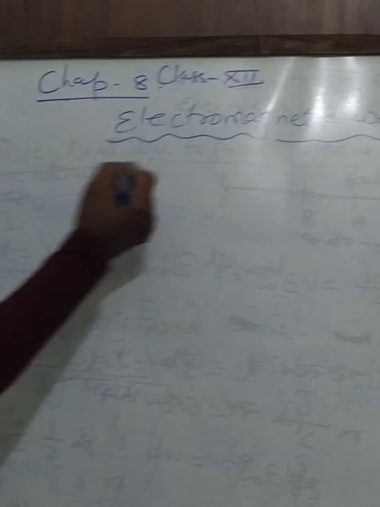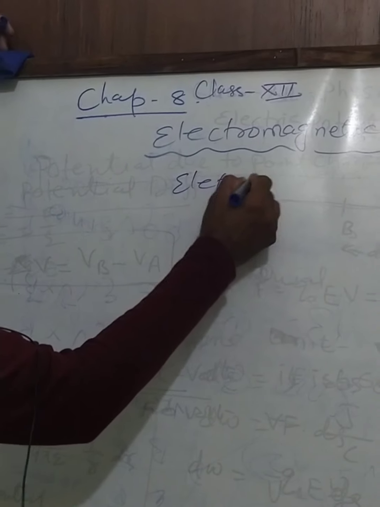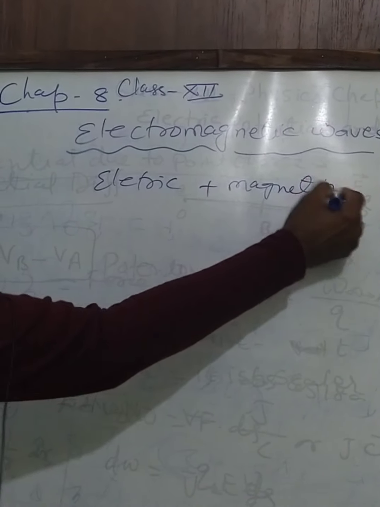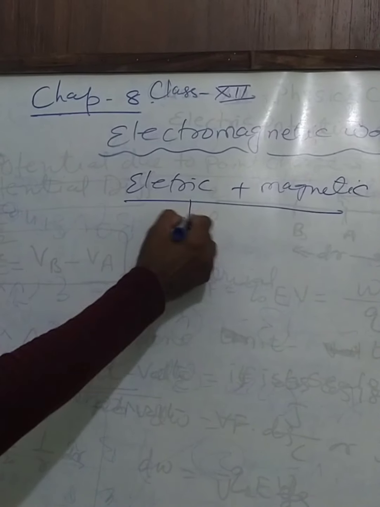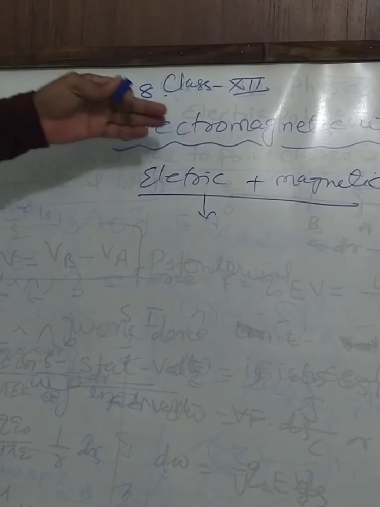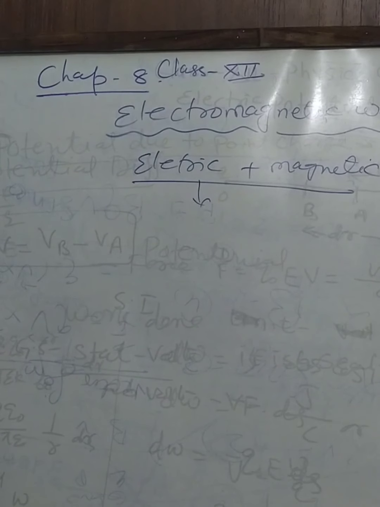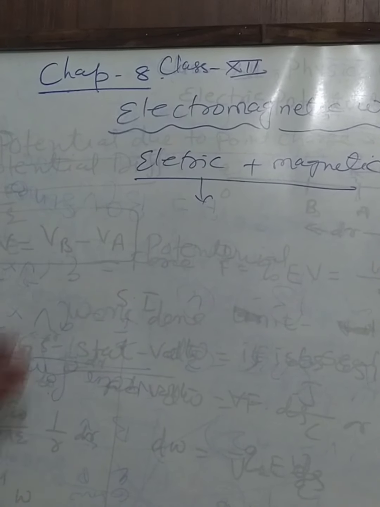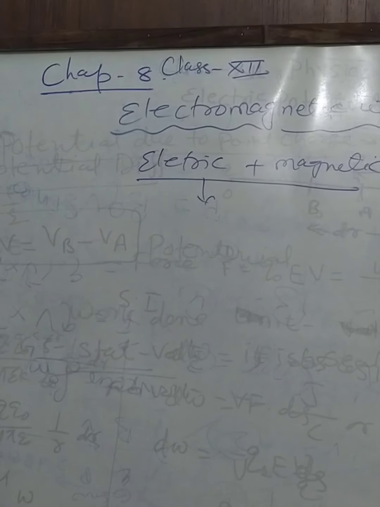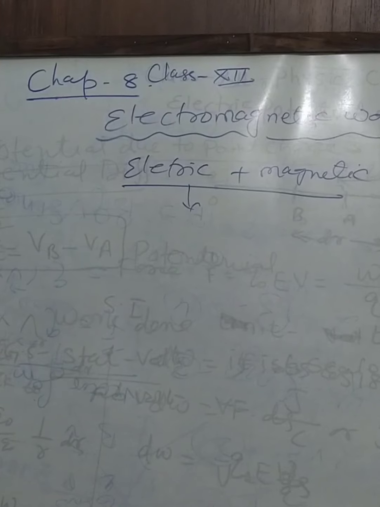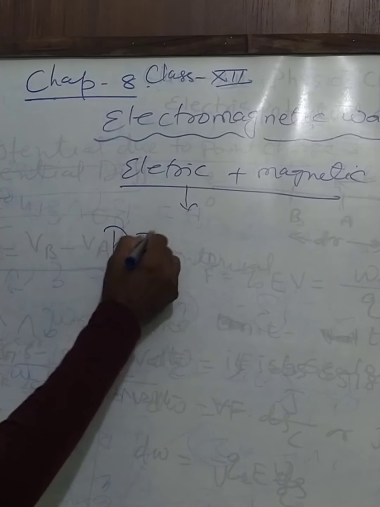So here we will talk about electro and magnetic. Electro means electric, and magnetic. Earlier we talked about the effect of electromagnetic current. When electric and magnetic fields combine together, they form an electromagnetic wave, and it was discovered by Maxwell.